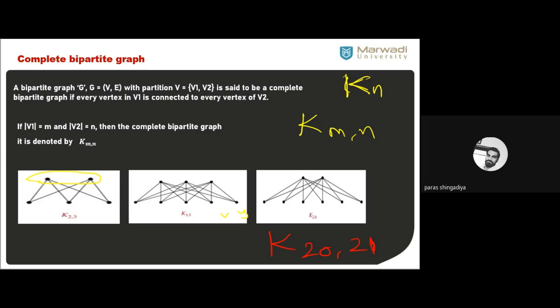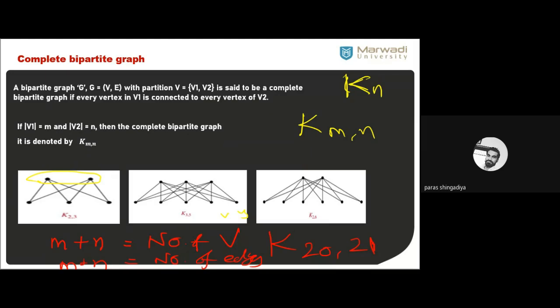Yes, that's correct: we multiply these two quantities. m plus n denotes the number of vertices, and m into n, the product of these two values, denotes the number of edges.